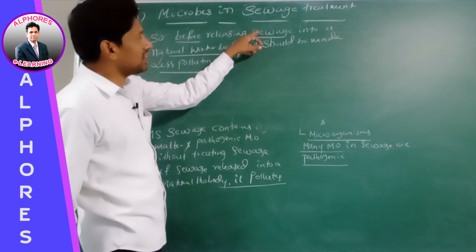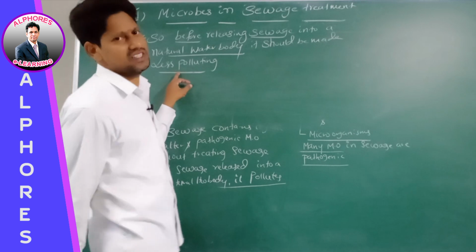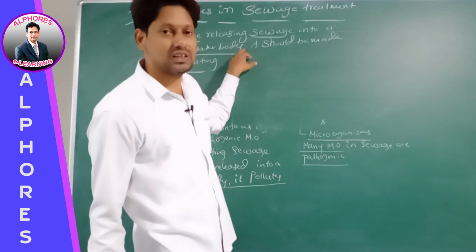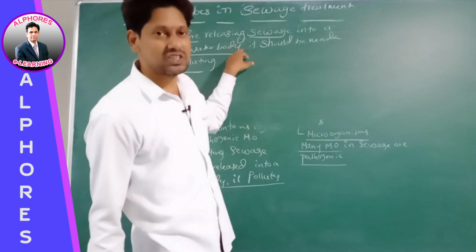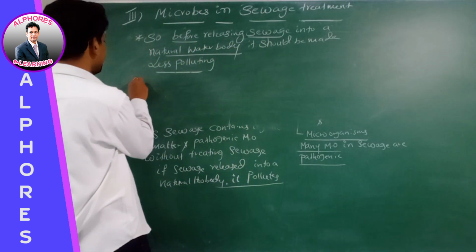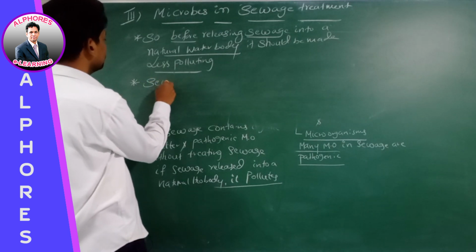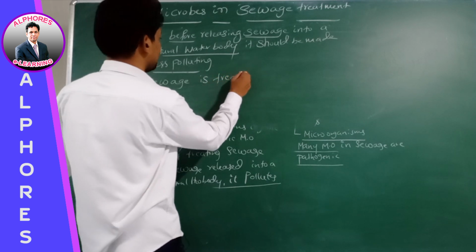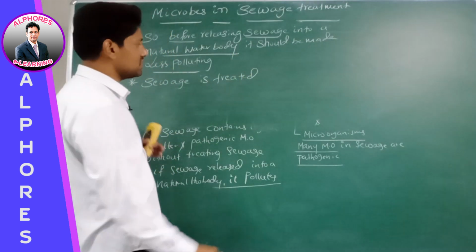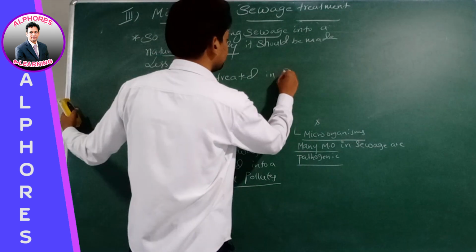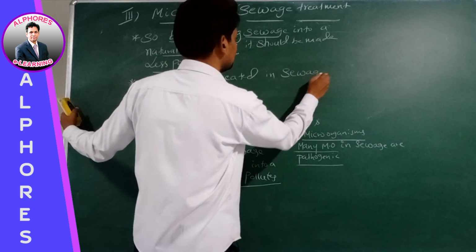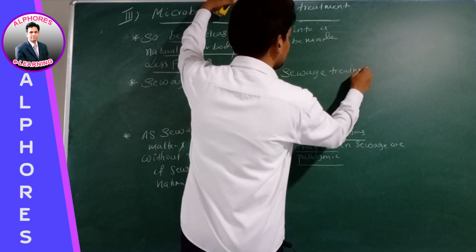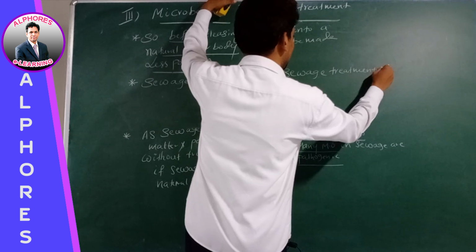Sir, how can we make the sewage less polluting, sir? By treating the sewage. Where can we treat the sewage, sir? In sewage treatment plants. In which plants? Sewage treatment plants. Therefore, sewage is treated in sewage treatment plants.